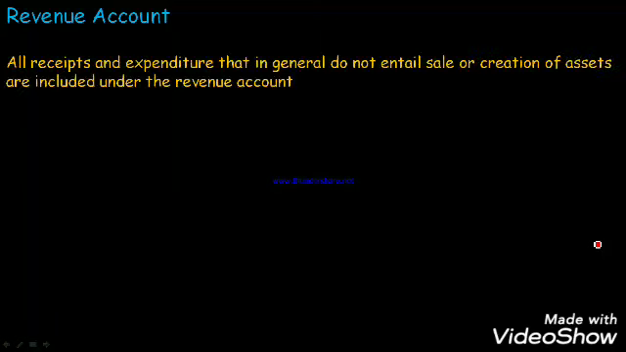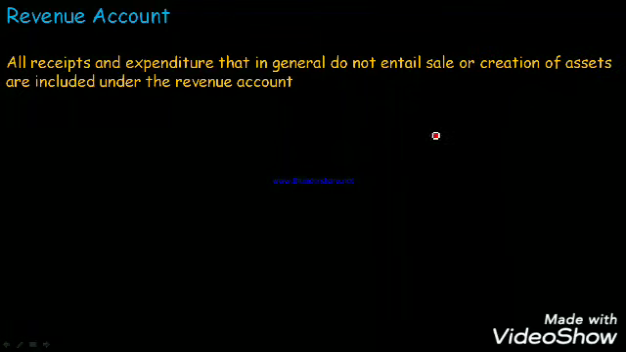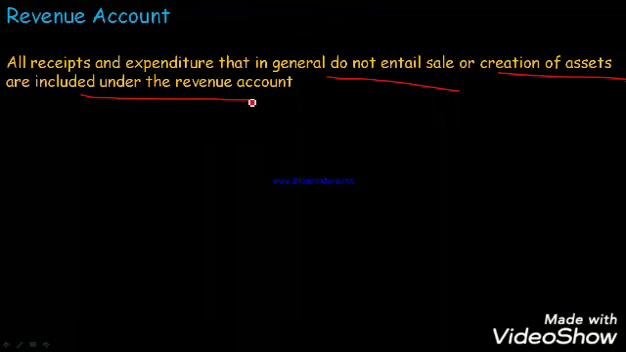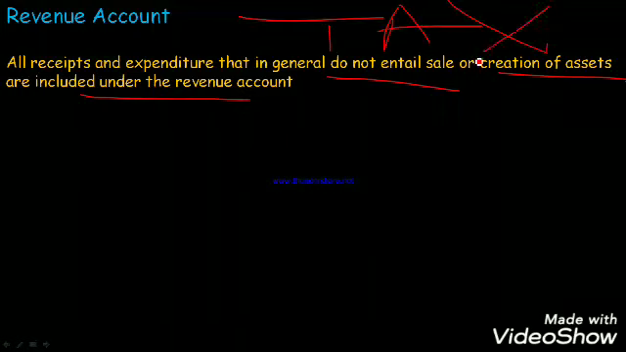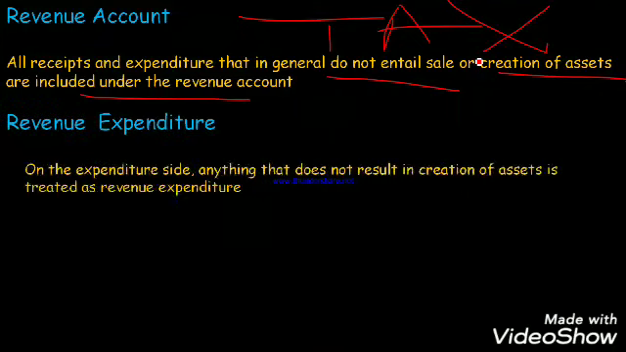Now let's talk about revenue account. All the receipts and expenditures that in general do not entail sale or creation of assets are included in the revenue account. Remember, whenever you are earning tax, you are not creating any assets. Whenever you are earning any kind of tax, you are not creating anything. So that will be considered under revenue account.